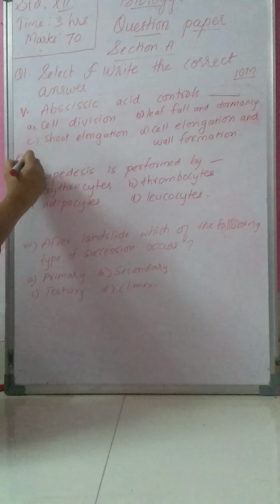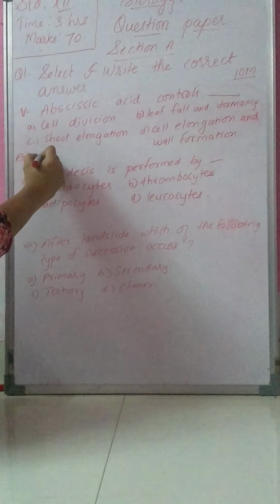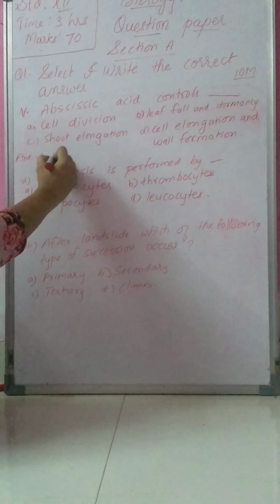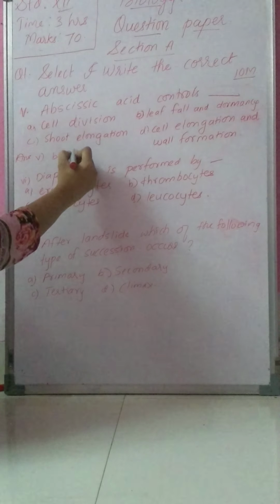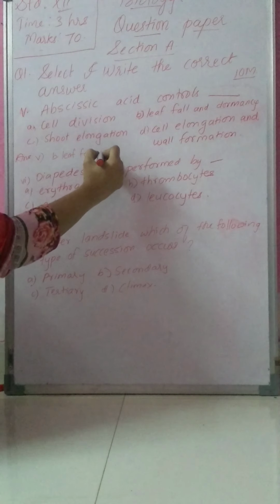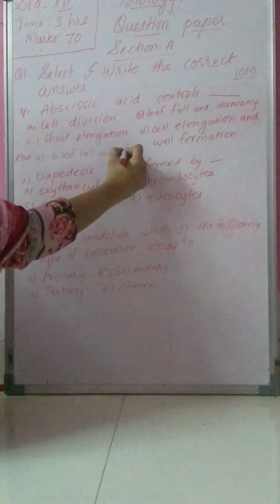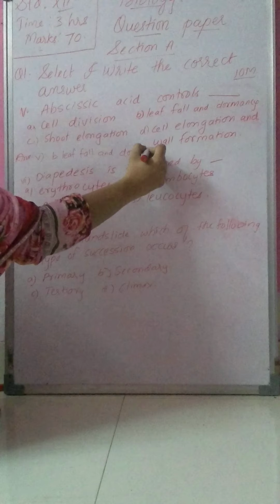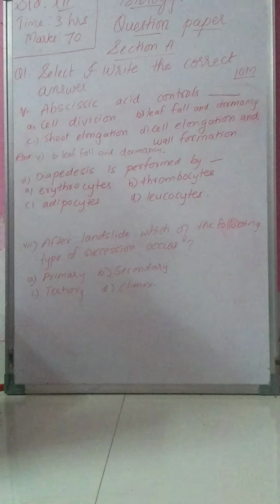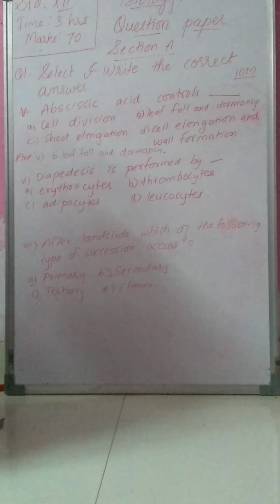So you will write: question number 5, option B, leaf fall and dormancy. This is the correct answer for the 5th MCQ. Abscisic acid controls leaf fall and dormancy.